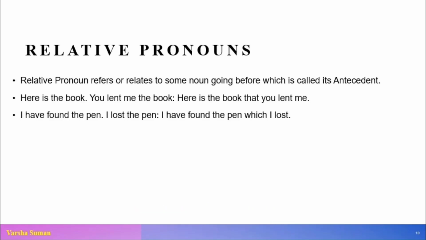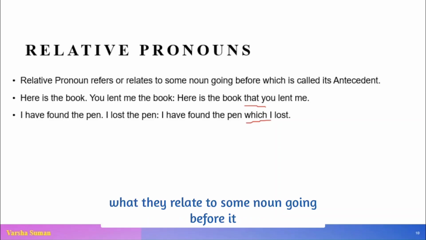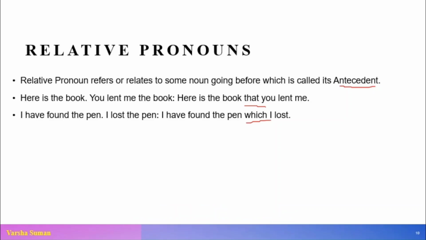Coming to the relative pronoun. It refers or relates to some noun going before, which is also called its antecedent. Here is the book you lent me. Here is the book that you lent me. I found the pen, I lost the pen. I found the pen which I lost. So here the pronouns that and which relate both sentences. They act as connectives here. So relative pronouns relate to some noun going before, which is called its antecedent. What is the antecedent here? The antecedent is book, and here it is pen.